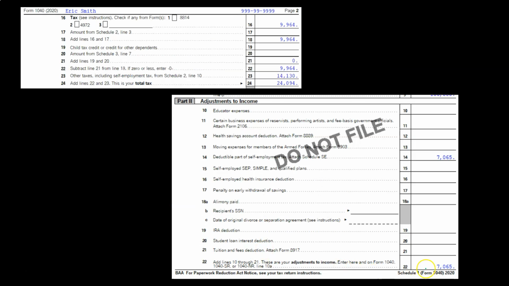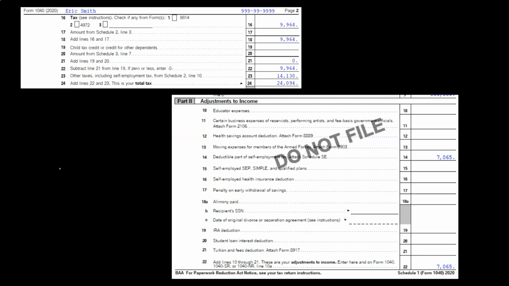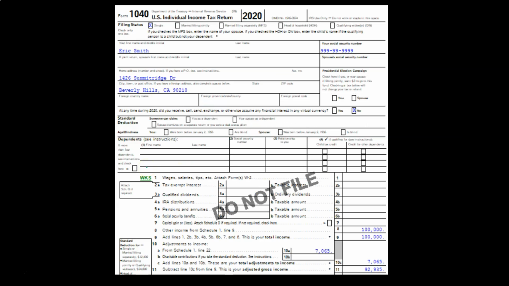Then, of course, this line item would flow forward to this line item here. Obviously, with a Schedule C, there are a lot of other things that could be impacted, but we're trying to focus on one thing at a time, here on the adjustments to income for the self-employment tax. We'll take a look at it in a little more detail with the tax software next time, which will probably be able to tie it together more easily as we jump around to the different forms in the tax software.